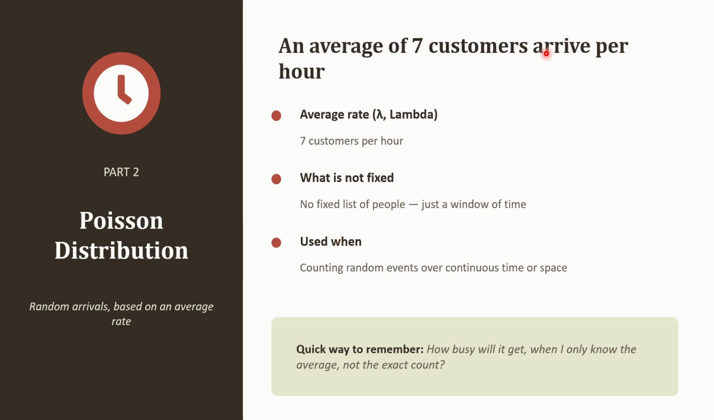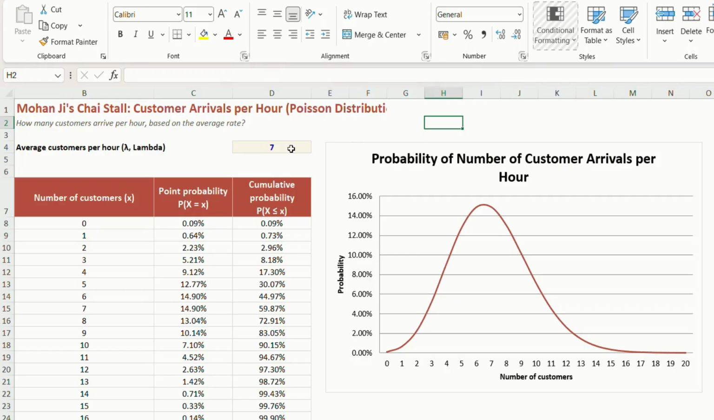So the average covers 7 customers arriving per hour. This is our lambda. No fixed list of people, just a window of time. So this Poisson distribution we use when we are counting random events over continuous time or space. Right, now we'll see in the Excel file how we calculate this Poisson distribution.